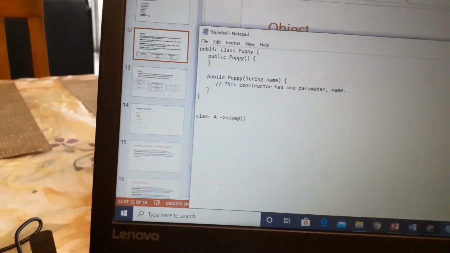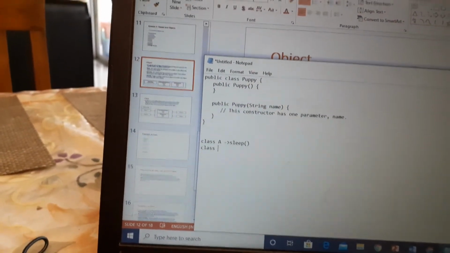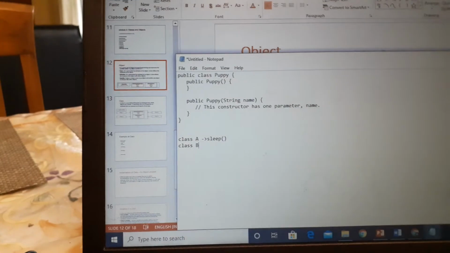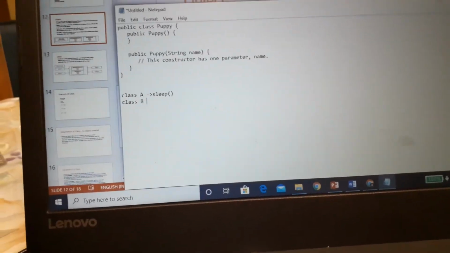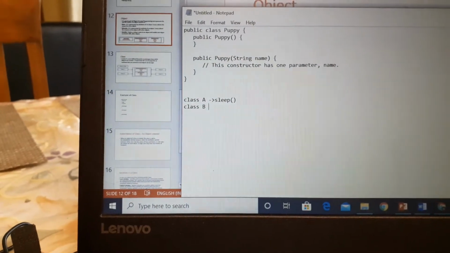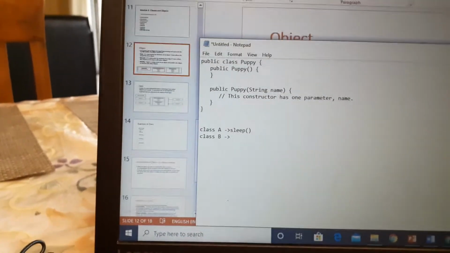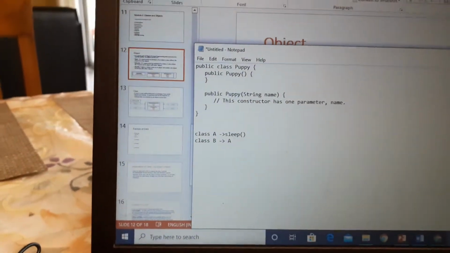And class B, it is inherited, or suppose it is not inherited, it is a class in the same package. So when we call this method sleep, how do we call it? A dot sleep.